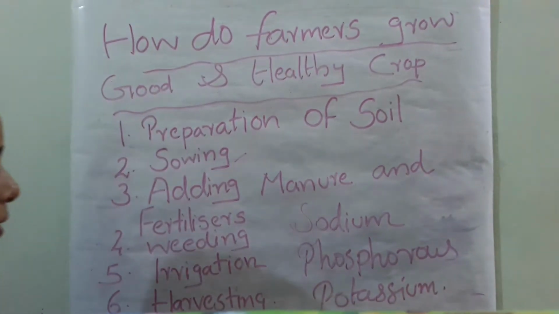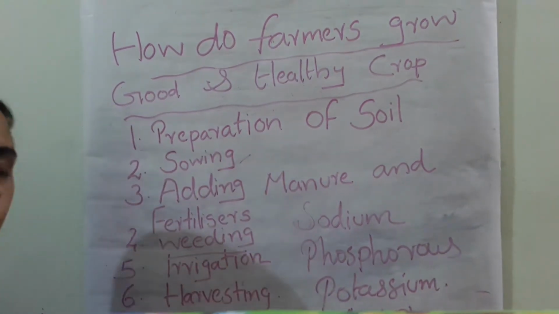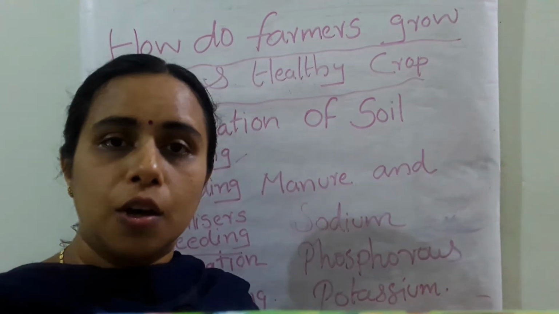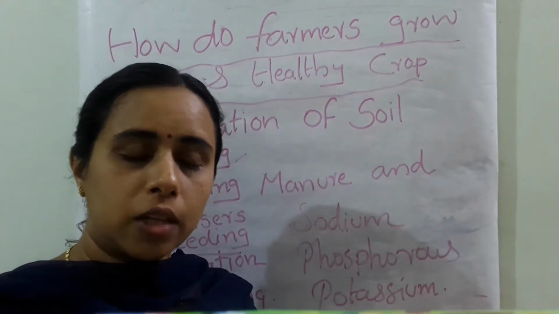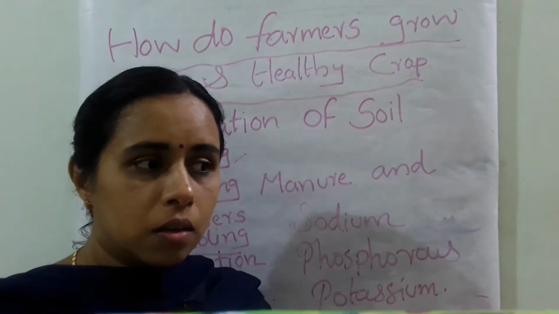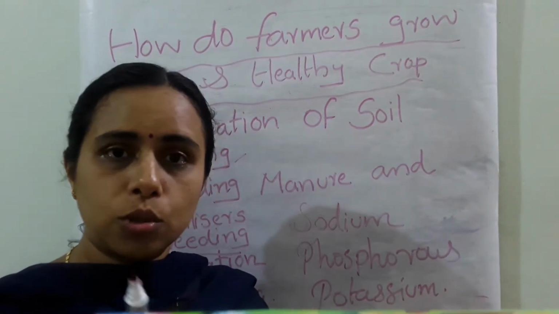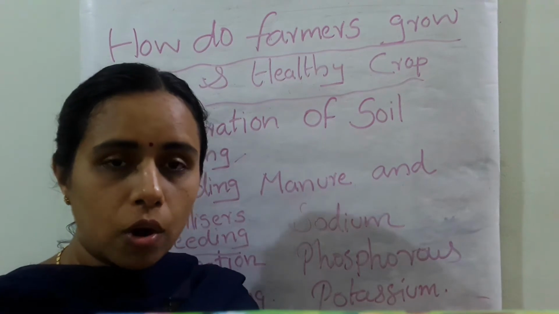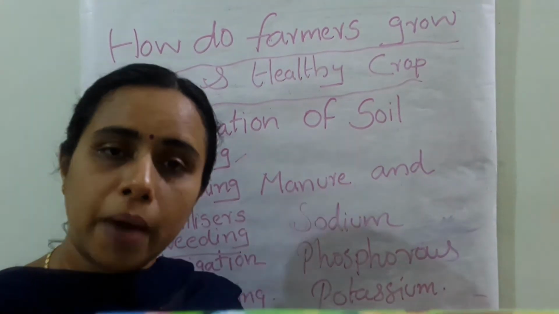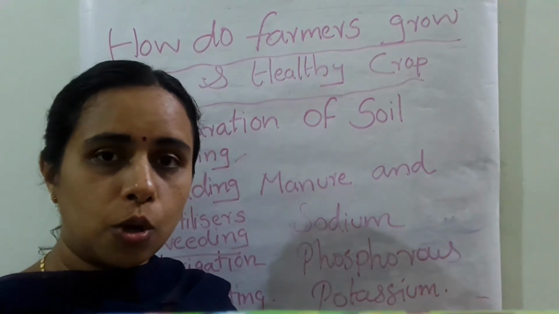Okay. Next step is weeding. Weeding means unwanted plants should be removed from the field. You already know that you are putting seeds, say tomato seeds, into the soil, and after proper growth you are adding some fertilizer or manure to that tomato plant.